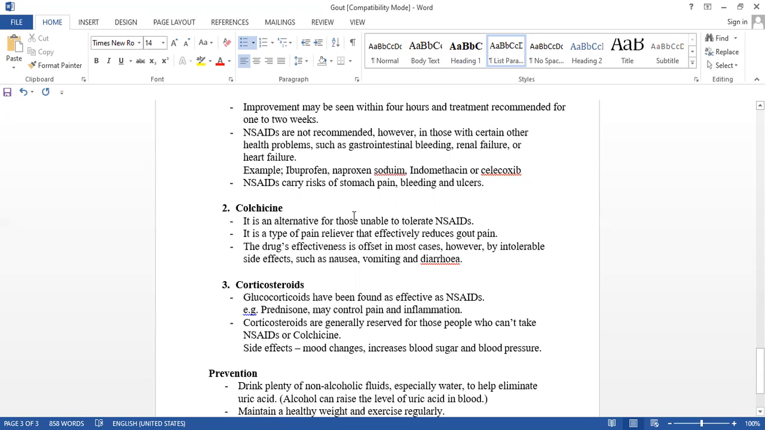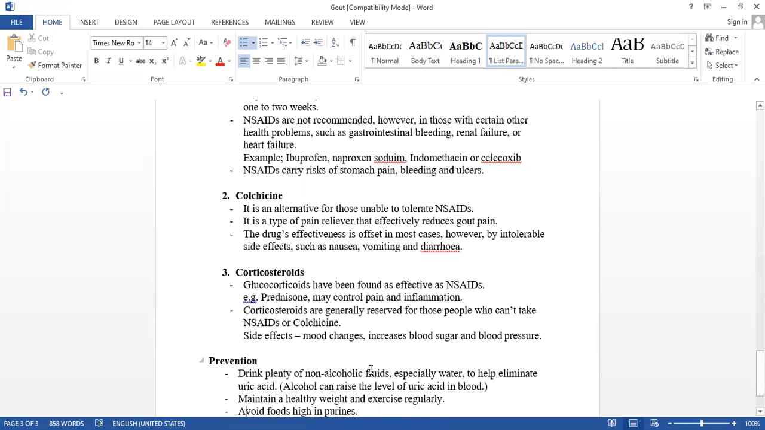What do we have to give? NSAIDs, colchicine and corticosteroids. All three types of drugs have side effects, but whom can we give them to? If NSAID is not applicable, give colchicine. If that is not applicable, then give corticosteroids, glucocorticoids.